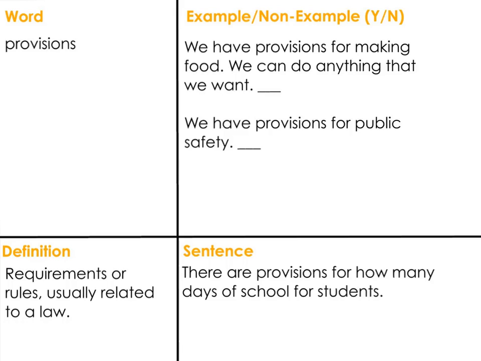Let's read the sentence. There are provisions for how many days of school for students. So there are rules or requirements for how many days of school for students, and that is in the law. Let's do example, non-example. We have provisions for making food. We can do anything that we want. Is that an example or non-example? When we use this word, are these rules or requirements?